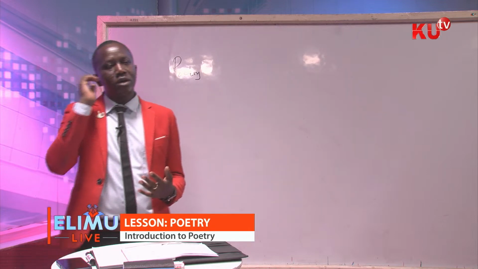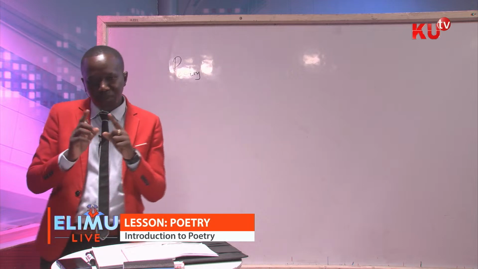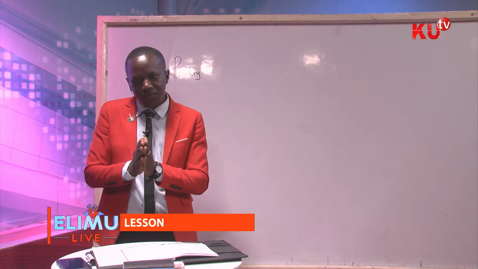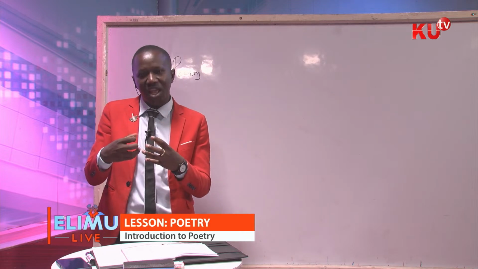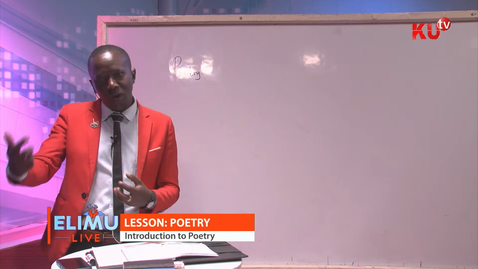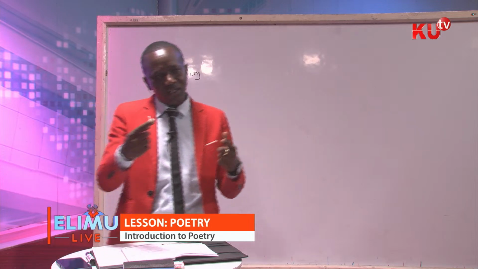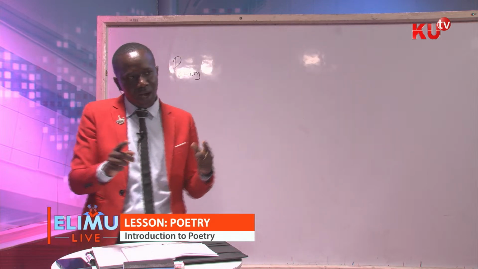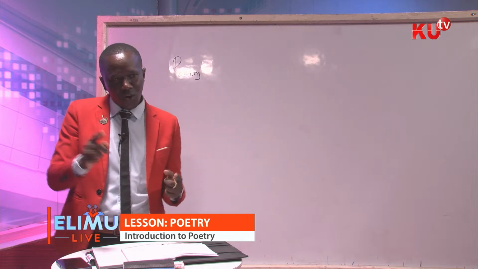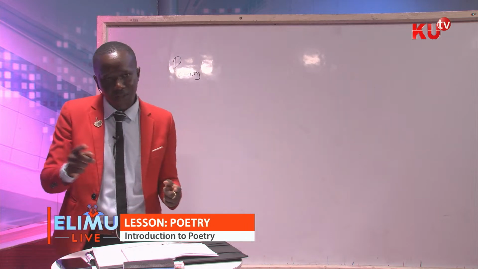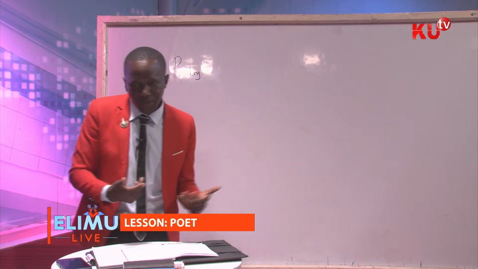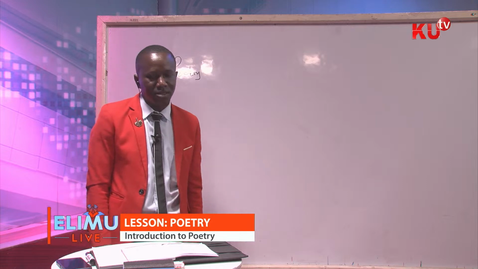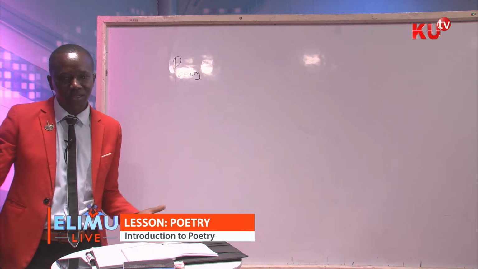So allow me to go to the sound devices now. But before I go to sound devices, I want to make it clear that there are 4 sound patterns in poetry. They are styles, but they are called sound patterns. And I've given you a mnemonic to remember: all assistants consoled Rebecca, where all stands for alliteration, assistants stands for assonance, consoled stands for consonance, and Rebecca stands for rhyme. If you can write that sentence, it can help you to remember those sound patterns. Now, allow me to go to sound devices.